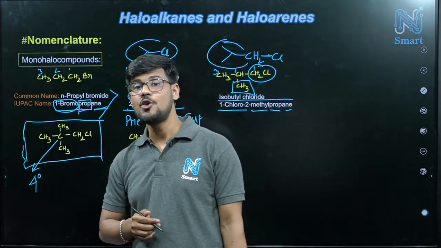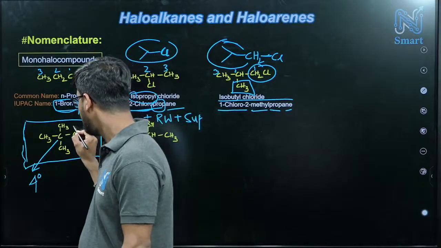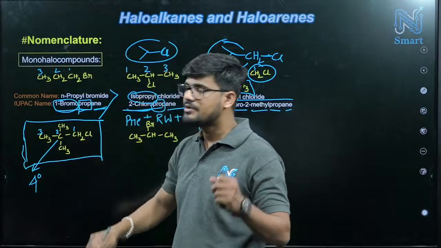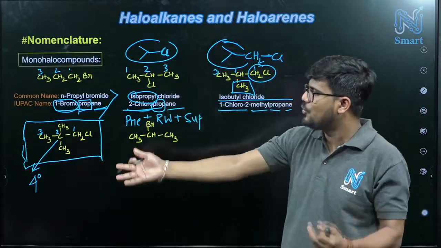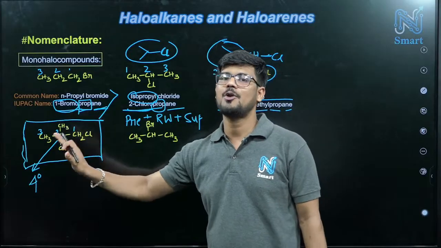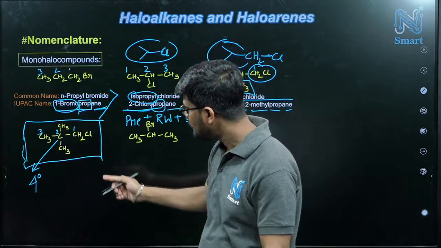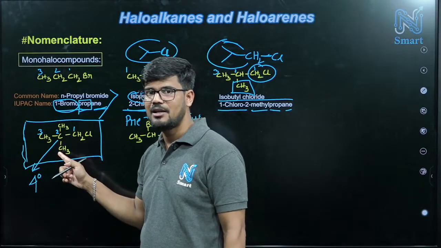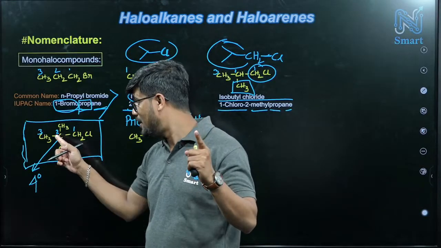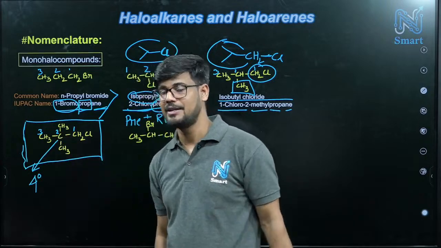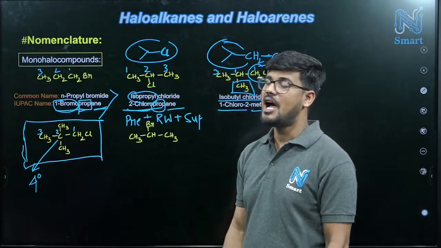But if you consider the IUPAC name, how will we do it? So put number 1 here, this is 2, and this is 3. And if you consider the other way, you will get the same thing. Maximum 3 carbons in the parent chain. So that means 1 chloro, 2,2 dimethyl propane, right? 1 chloro, 2,2 dimethyl propane. So this will be its IUPAC name.